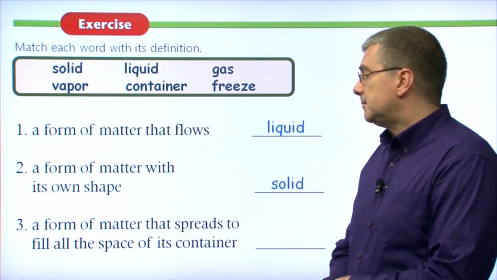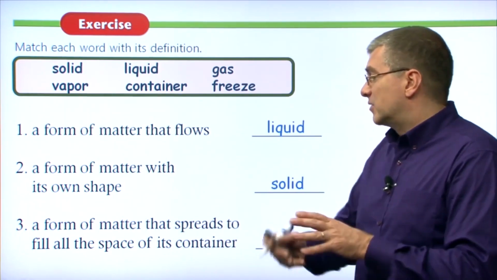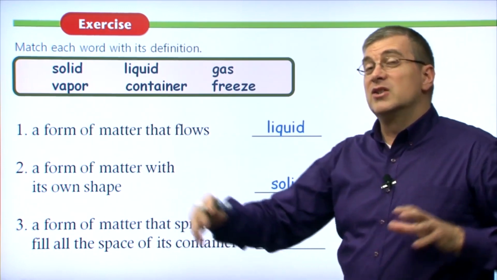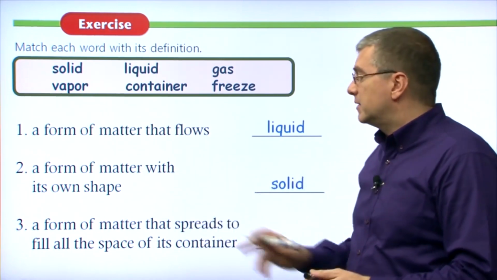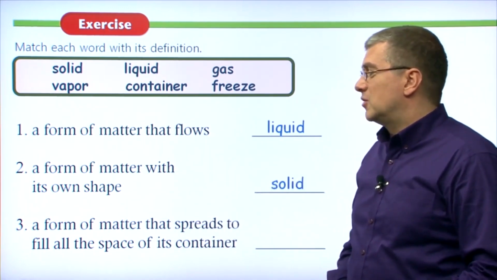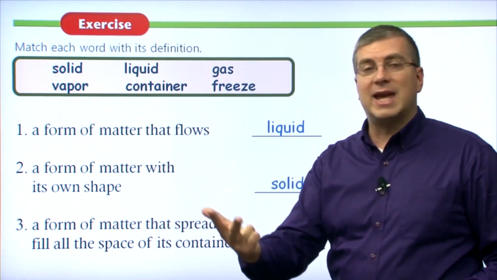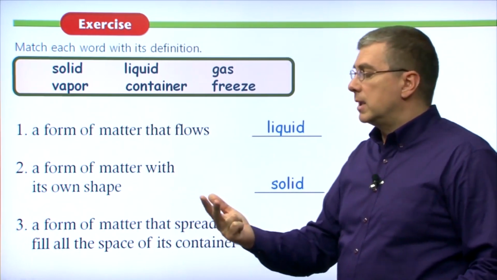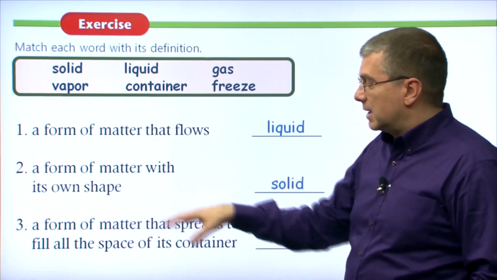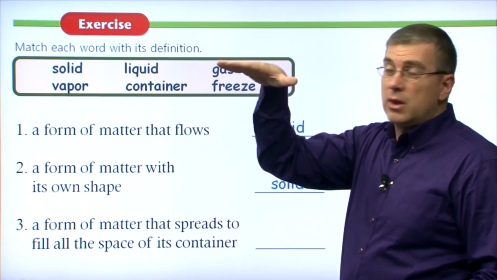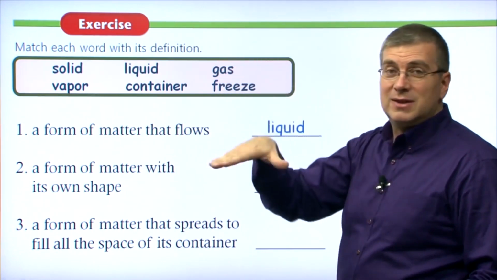Number 3, a form of matter that spreads to fill all the space of its container. Spreads to fill all the space. Now this is an interesting point between the different forms of matter. We have solid, we have liquid, we have gas, right? Now liquid, if you pour it into a container, it will fill the bottom of the container. But if it doesn't fill all the way up to the top, then that space is empty.